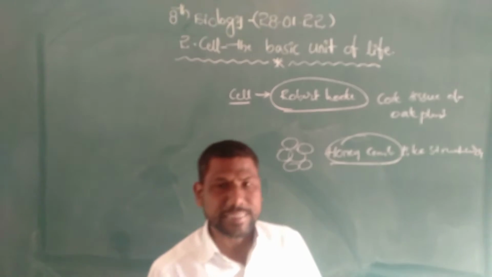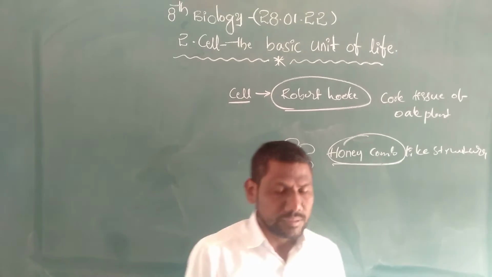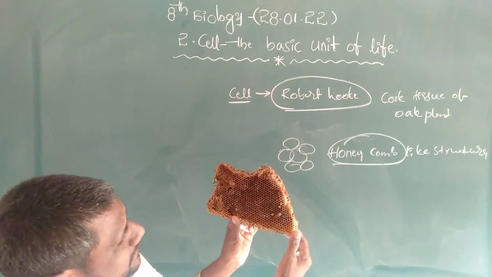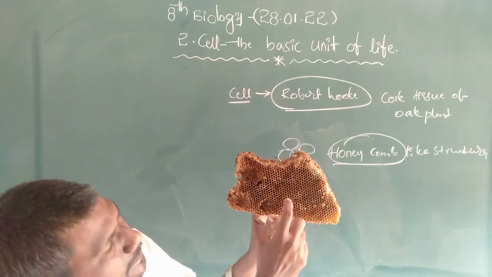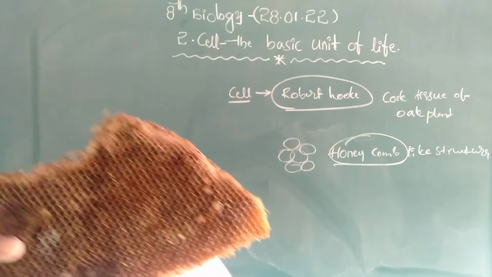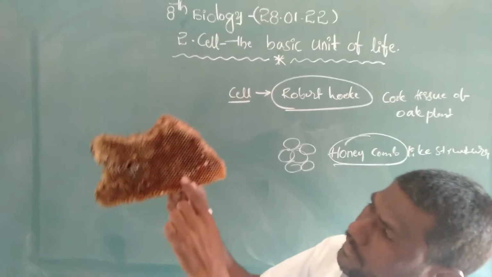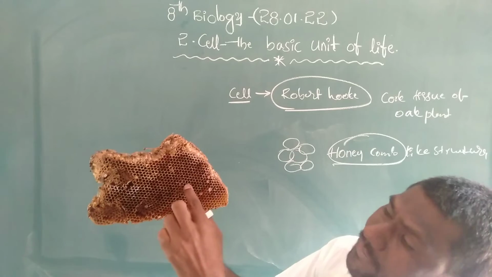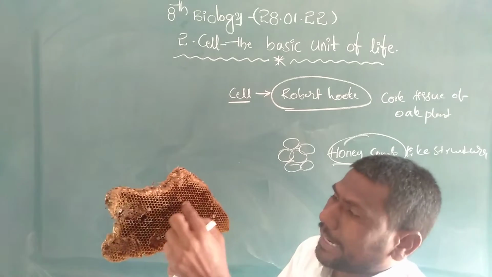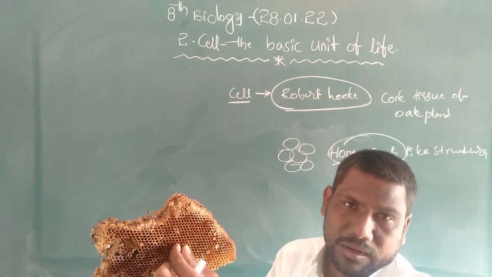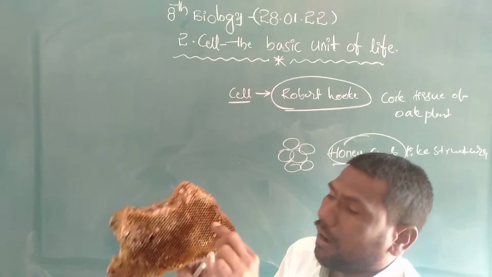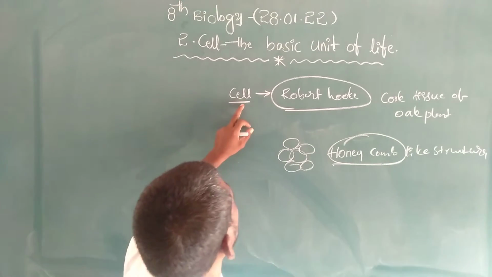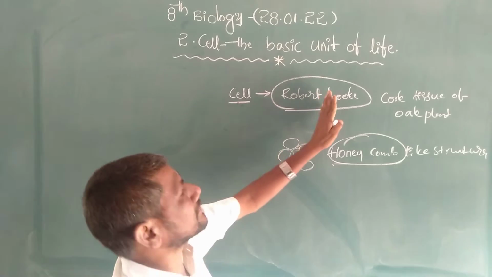Here you see, I brought a honeycomb for you. When we observe this honeycomb, a number of empty spaces are there. Is it clearly visible to you? Every empty space is separated by a wall. Every compartment or empty space is called a cell.